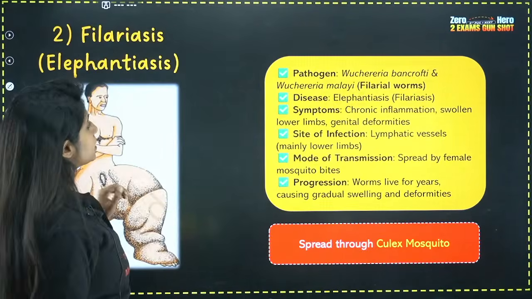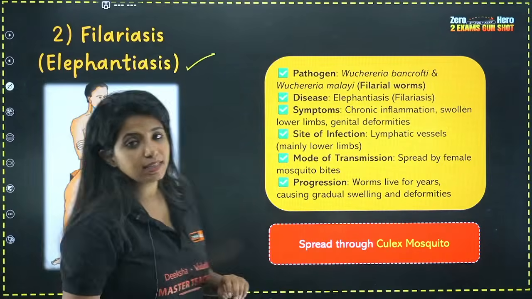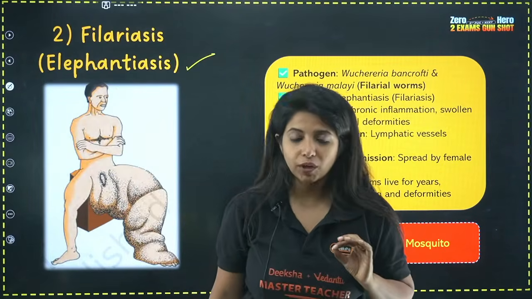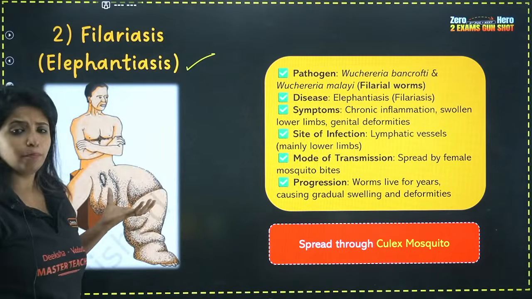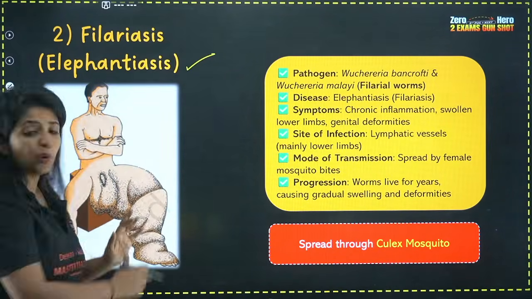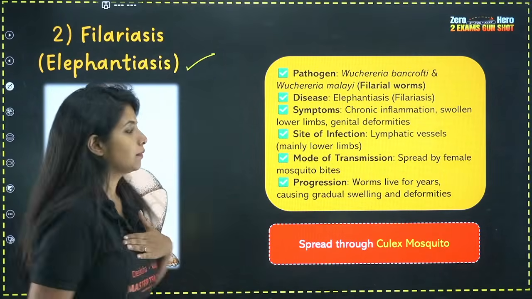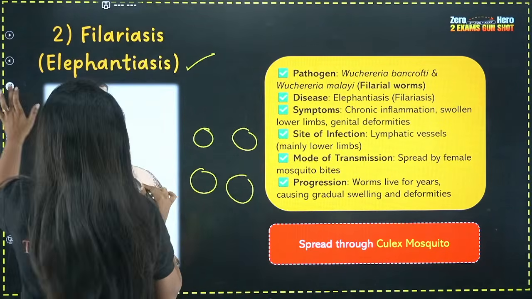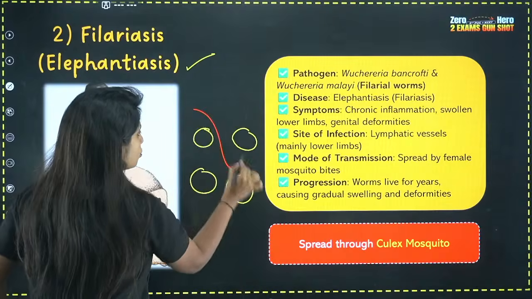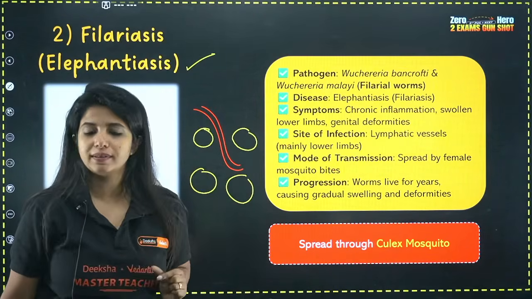Now, the second helminthic disease that you have is what? Elephantiasis, or you also call it filariasis. Okay, filariasis. So why does this person have a very big lower limb? The reason is that in our body there are cells, right? And in between these cells, your capillaries run through them. They are the smallest blood vessels out there.